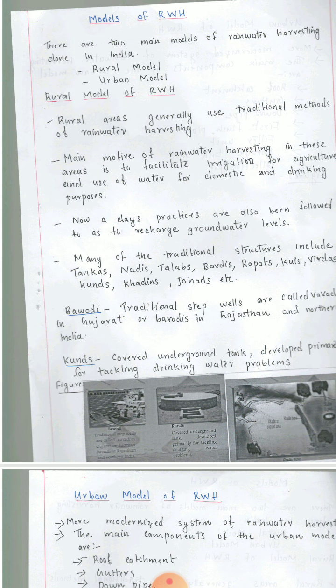Rural areas generally use traditional methods of rainwater harvesting. The main motive of rainwater harvesting in these areas is to facilitate irrigation for agriculture and the use of water for domestic and drinking purposes. In the rural areas, the main purpose of storing the water is for domestic purposes as well as for irrigation.